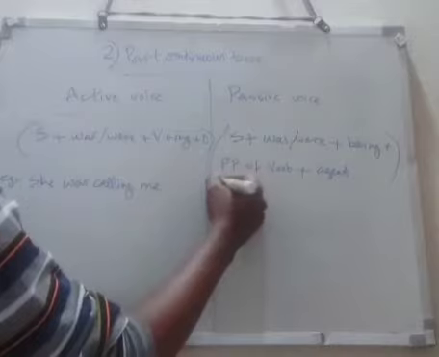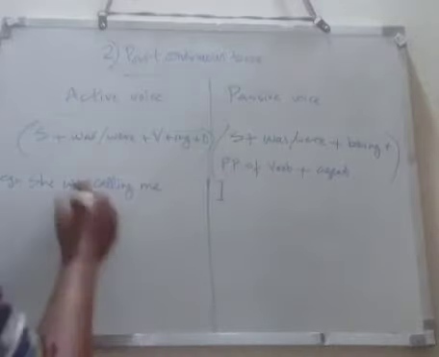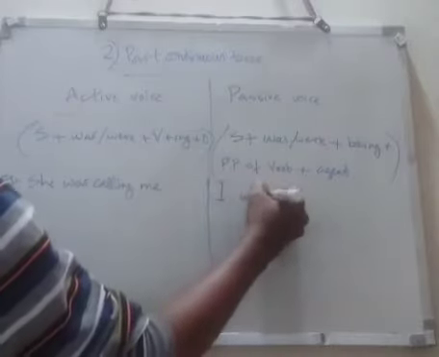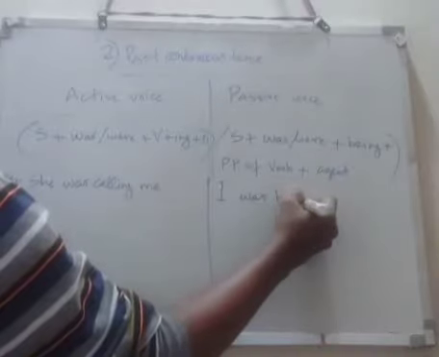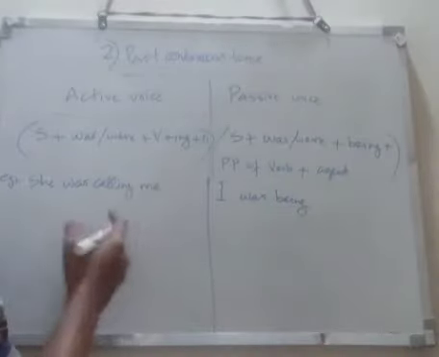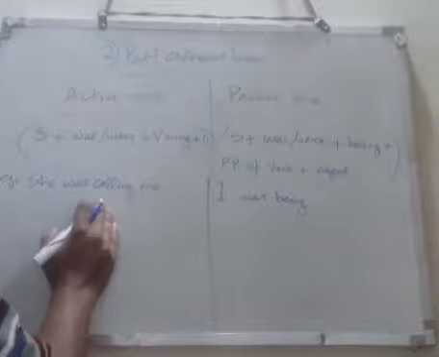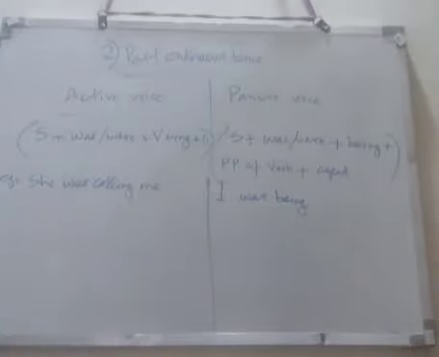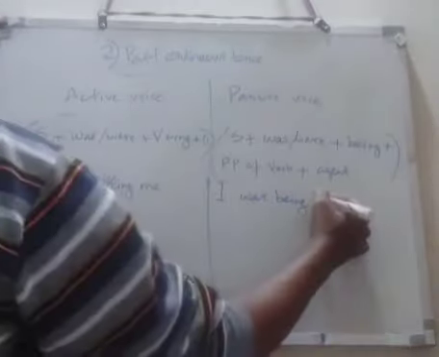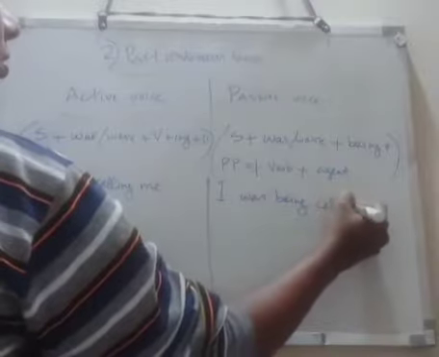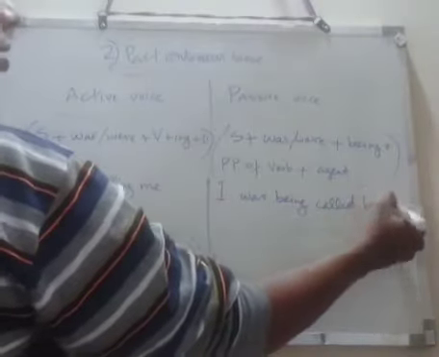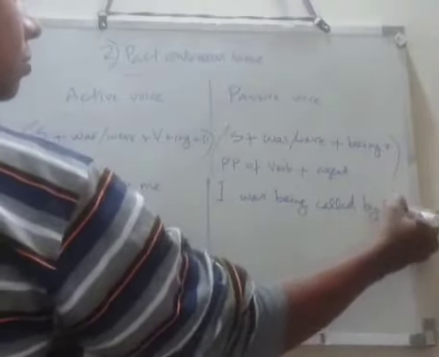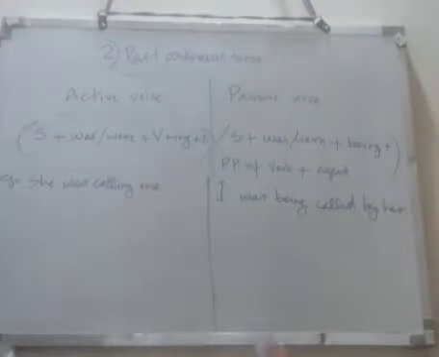Me a passive voice ആകുമ്പോൾ I ആകും. Then was, then being, then what is the verb here? Calling the V3 form എന്തായിരിക്കും? Called. I was being called by she എന്നുള്ളത് her ആകും. So I was being called by her.